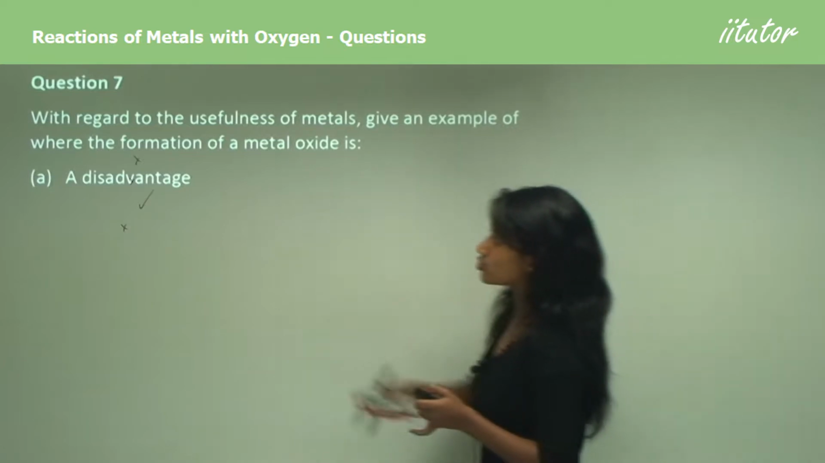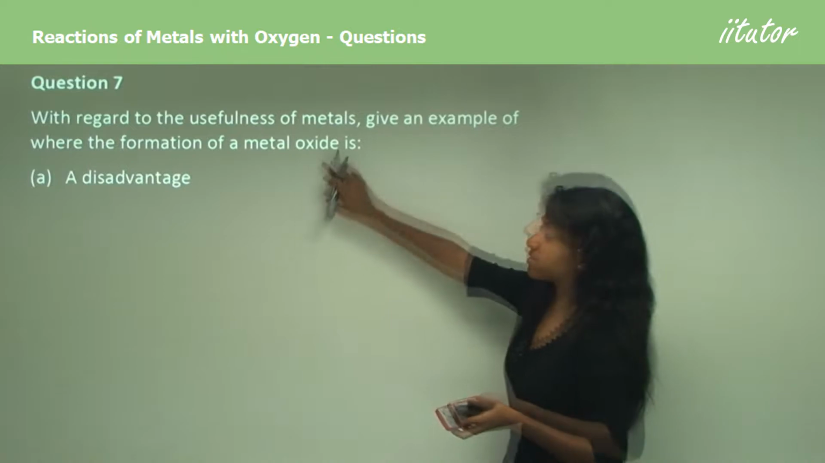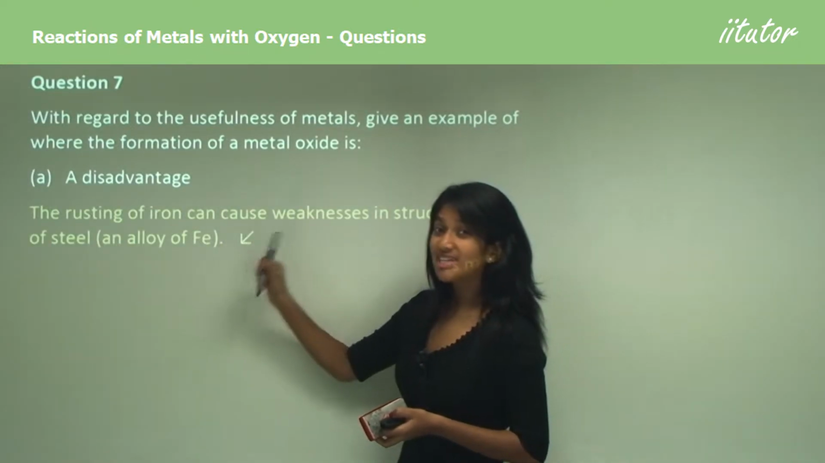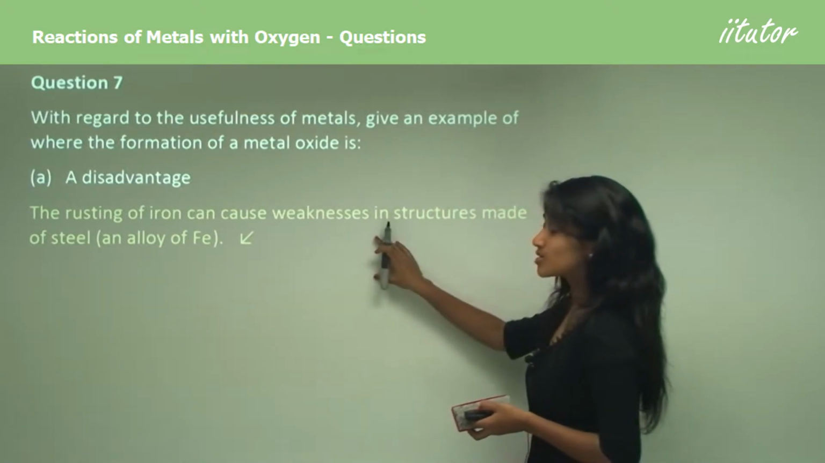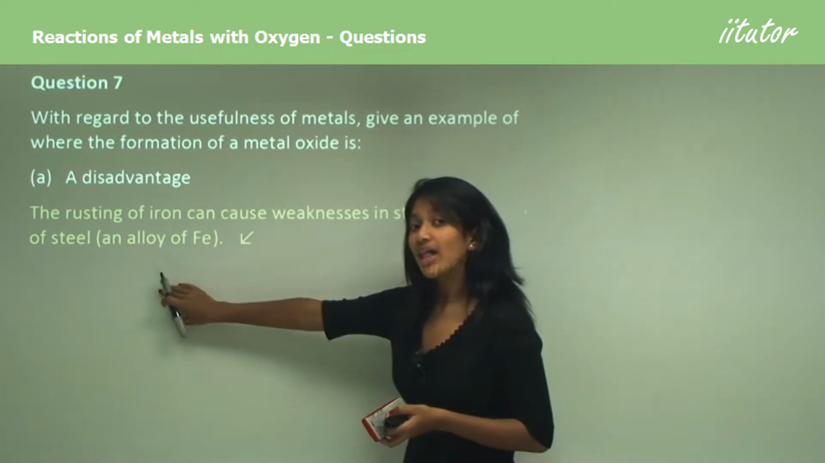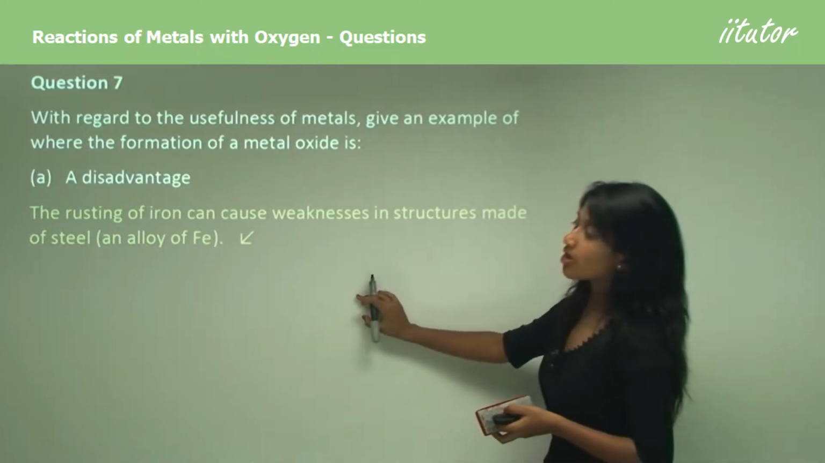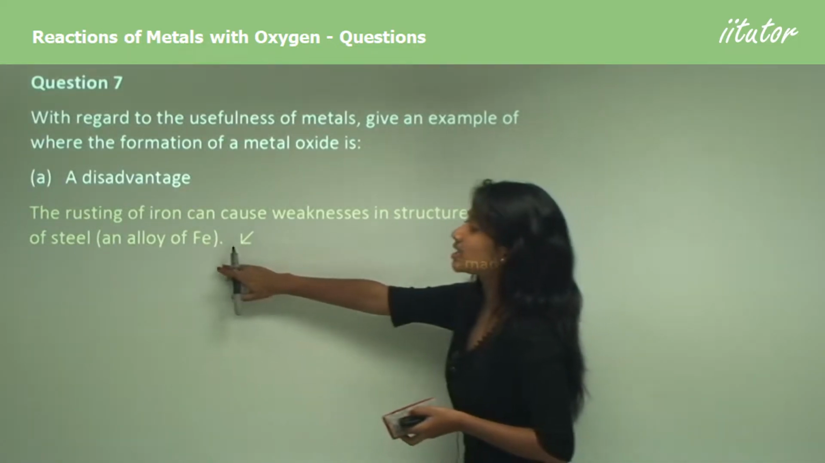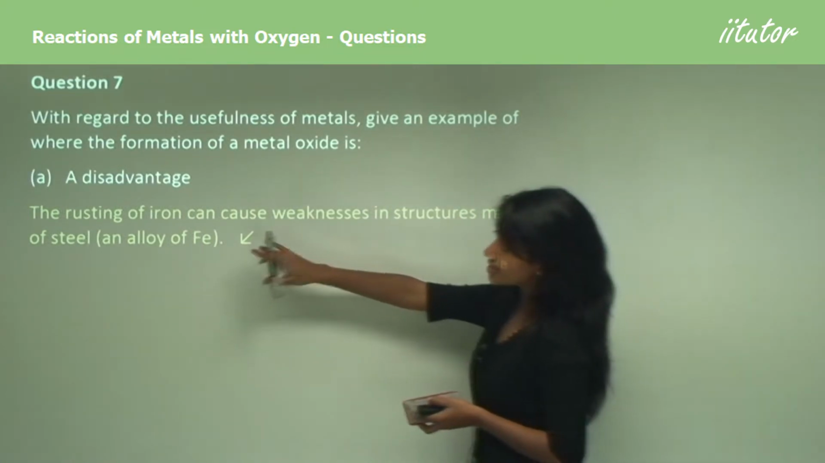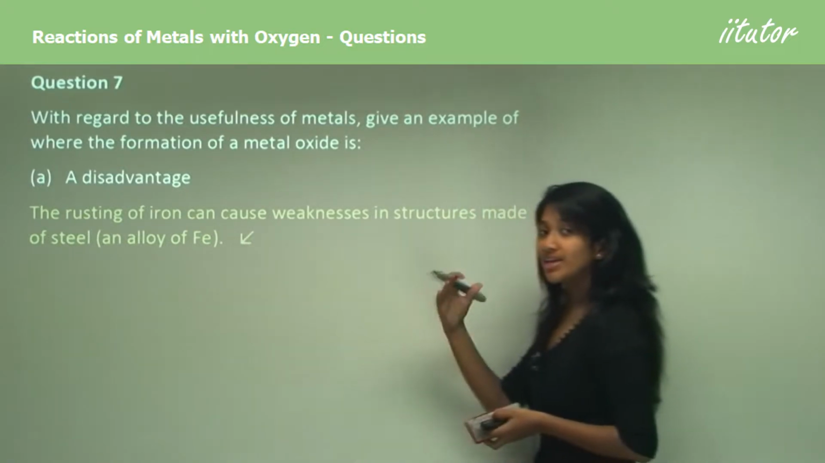Now moving to question 7. Question 7 has two parts. Part A is asking for the disadvantage of having formation of metal oxides. Now let's take a look. Rusting of iron is a disadvantage because it can cause weaknesses in structures made of steel. Steel is an alloy of iron, as we learned earlier on in the topic. So steel being an alloy of iron would have a big disadvantage because that iron would corrode or rust and make it weaker.